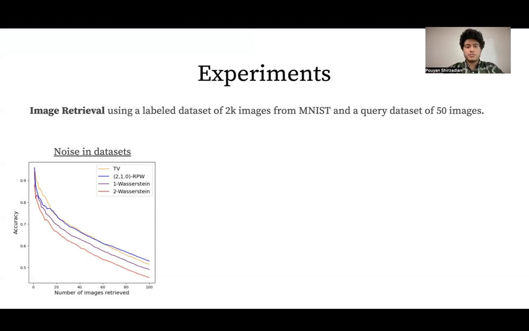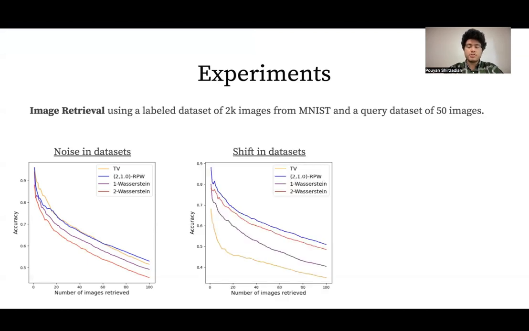In the first scenario, we add a random amount of noise between 0% and 10% to a random pixel of each of the labeled dataset and perform the image retrieval task. And as we can see, our distance and TV distance perform much better than the Wasserstein distances. Second, we shift each of the labeled images in the labeled dataset by 2 pixels and see that our distance performs much better than the other distances, and also 2-Wasserstein is better than 1-Wasserstein and TV.